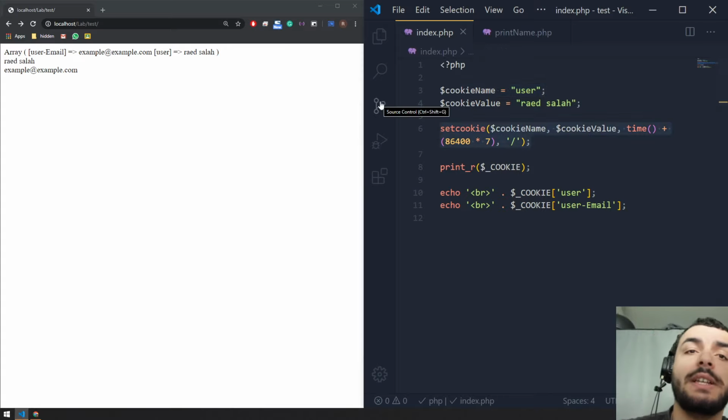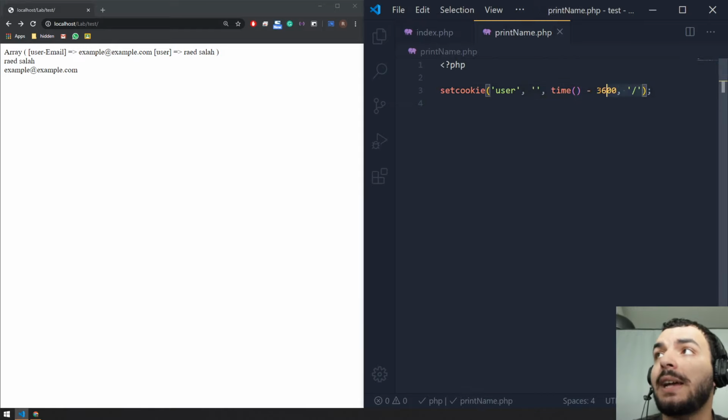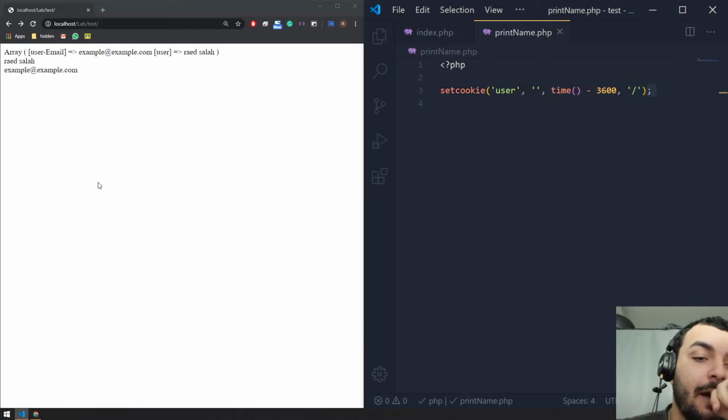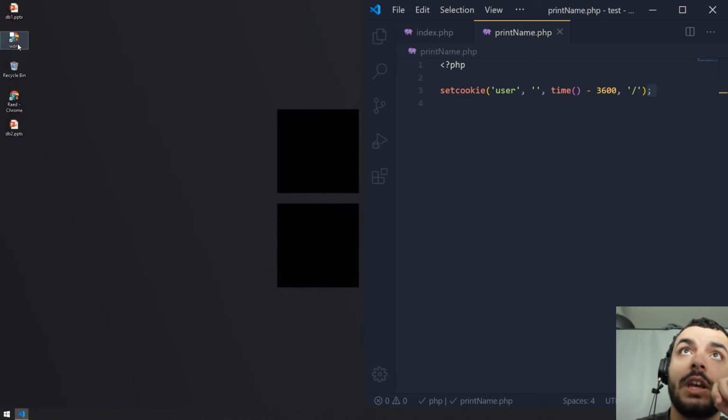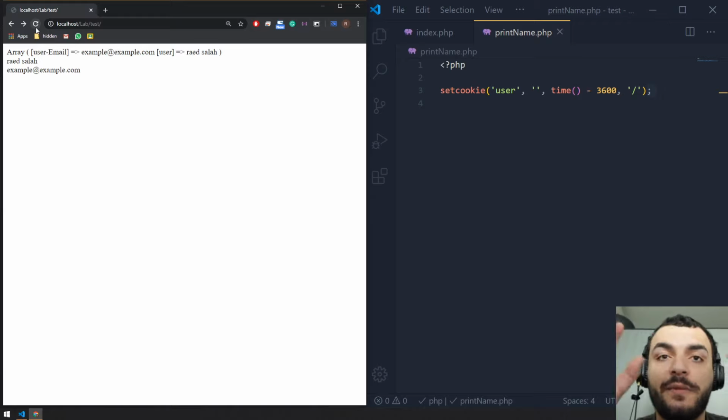So this is how we delete our cookies, right? We just set them to a date that has already expired. Now, cookies exist even if we close our browser and try to open it again. And we refresh, it's going to exist. So this is the power of the cookie. Even if the browser closes and opens, we can still fetch this information.